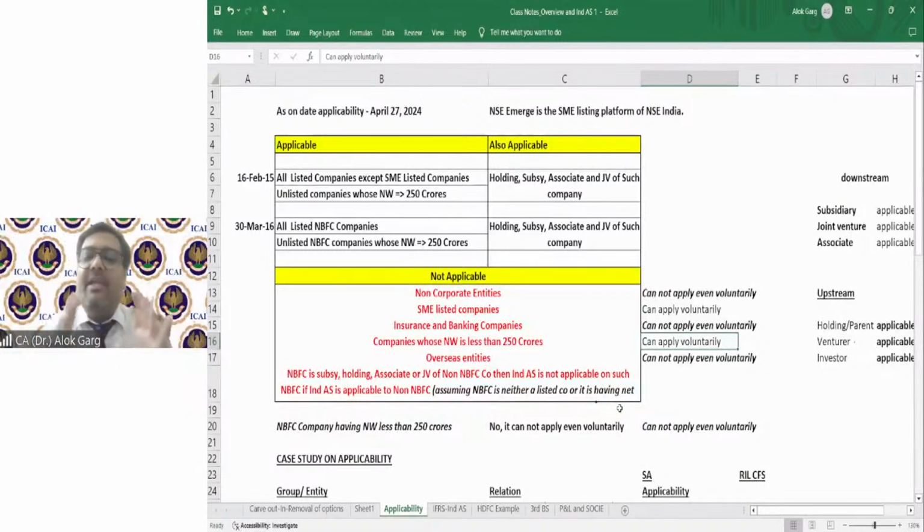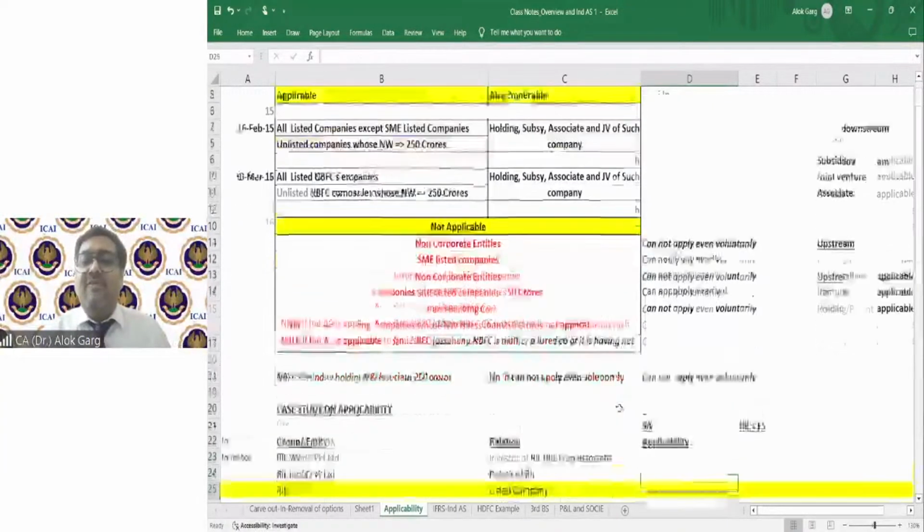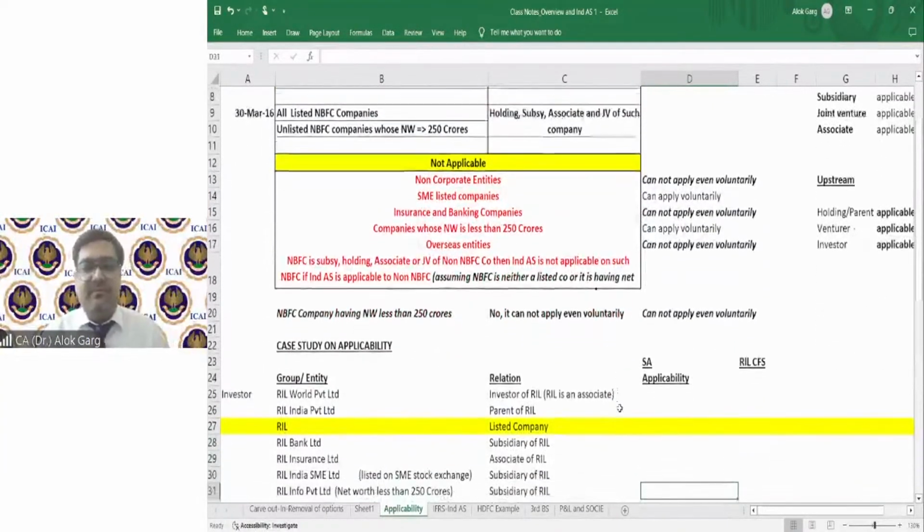IND AS is not applicable to non-corporate entities, insurance and banking companies, or foreign companies. IND AS can be applied voluntarily to SME listed companies and to companies whose net worth is less than 250 crore. IND AS is not applicable to NBFC companies whose net worth is less than 250 crores, right? This is what the guidance talks about. Now, friends, we will be discussing a case study to take it further.